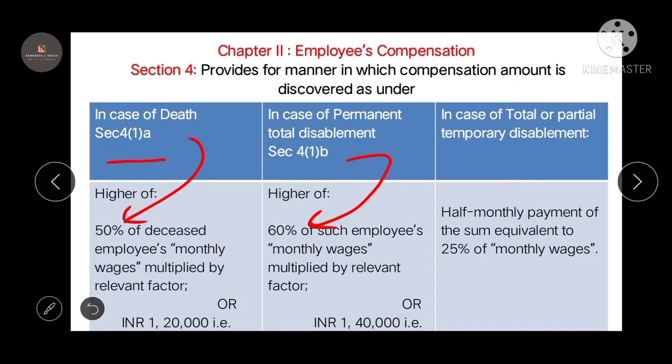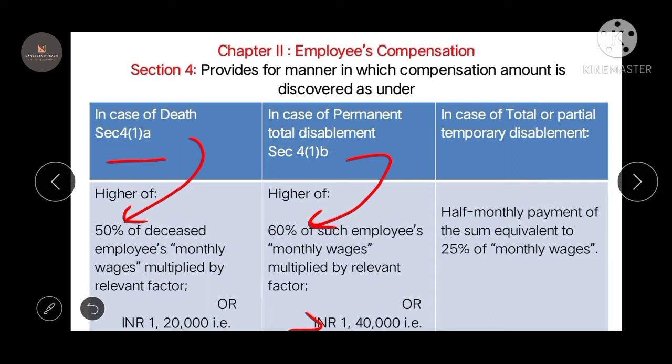So the question can be, what is the minimum amount compensated in case of permanent total disablement? That is 1,40,000. But when calculated, 60% of monthly wage into relevant factor, or 1,40,000, he has to get the higher amount.